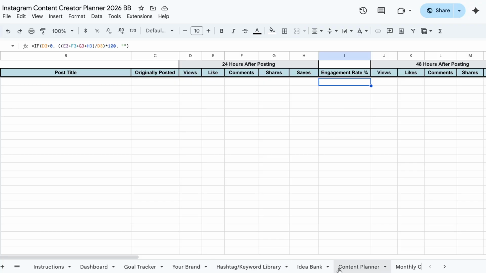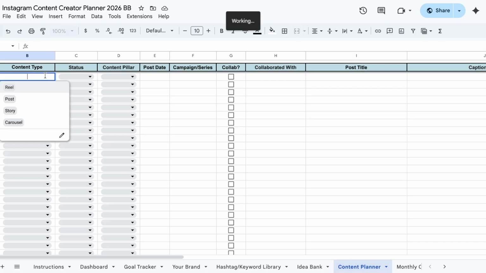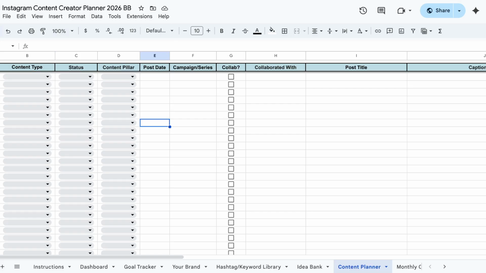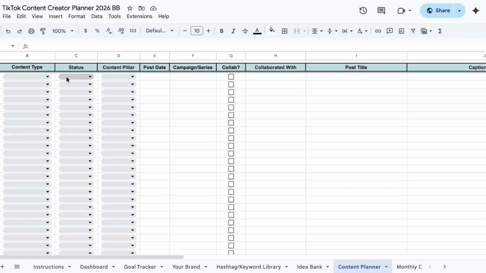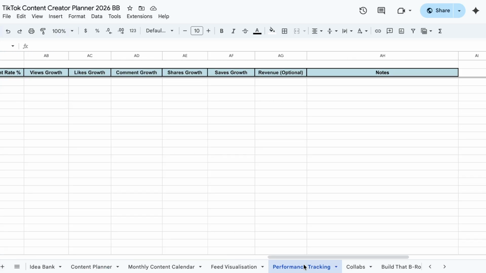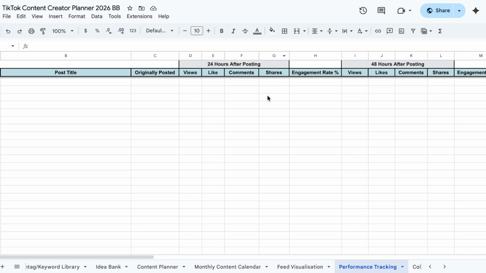And then for your content planner, your content types are reel, post, story, and carousel. And then for TikTok, we are looking at views, likes, comments, and shares. And for this one, I've added in another data point for you, which is the highest liked video and how many likes that is. And again, for this one, whoops, scroll over. Content types, you've got short form video, story, or carousel. And of course, those different data points.